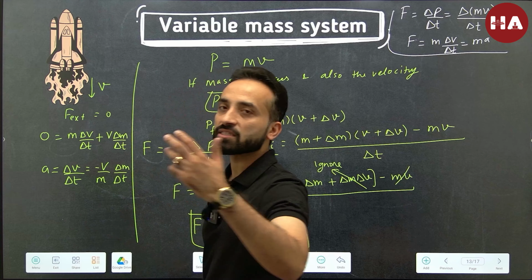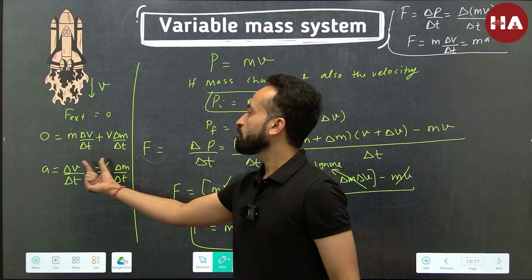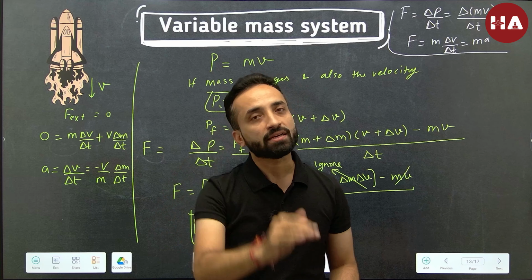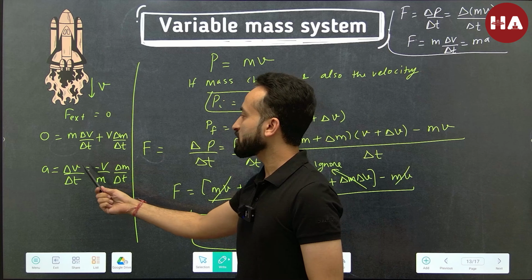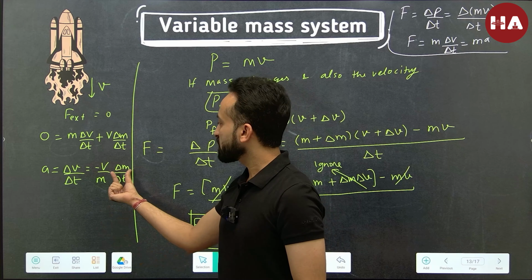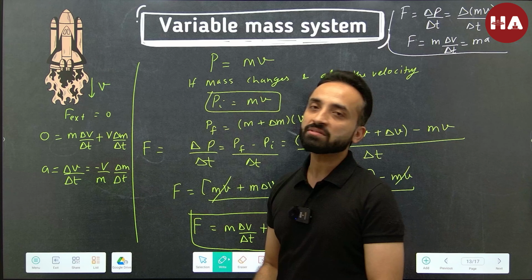Think about why this minus sign. That's simply because with time, velocity is increasing for the rocket, but the mass is decreasing. So there is a positive change in velocity, but a negative change in mass, so this delta m is always negative, and this negative becomes positive.